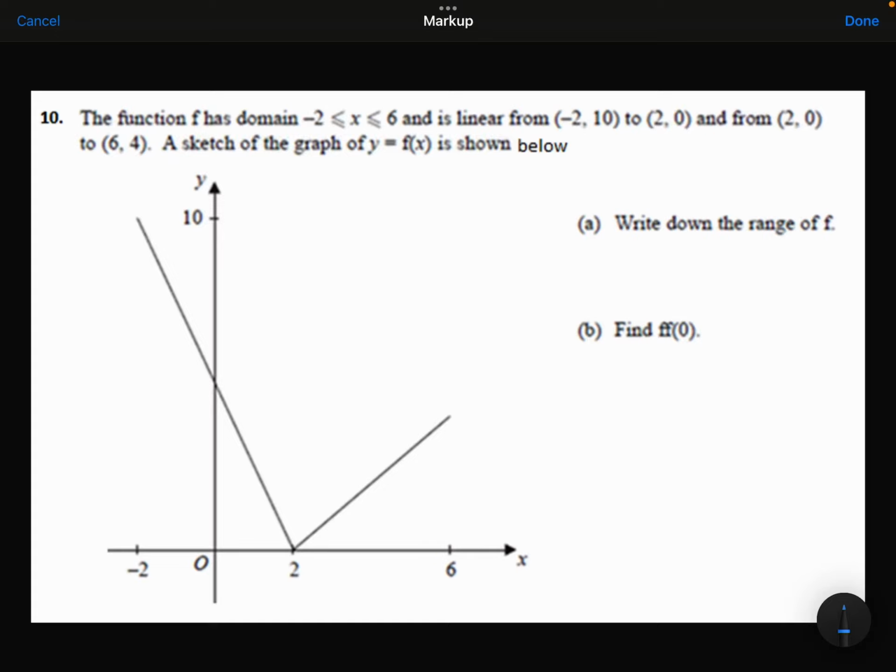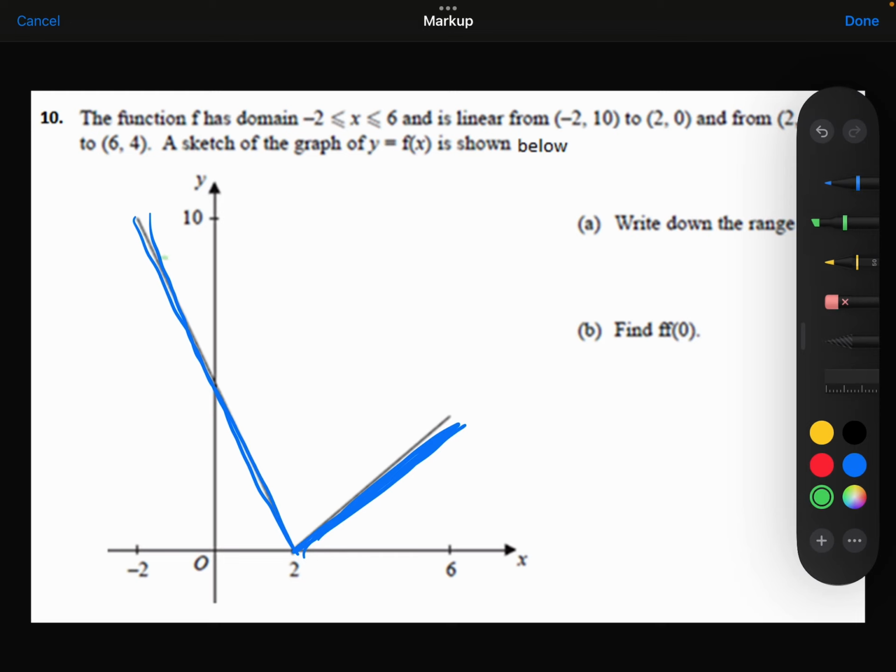Function f has domain x from minus 2 to 6. It's linear from (minus 2, 10) to (2, 0). Yeah, we can see it's linear between those two points. And it's also linear from (2, 0) to (6, 4). So we can see it's linear there as well. So this is a piecewise function where this equation is going to be different to this equation.